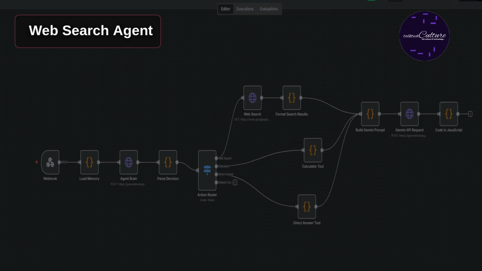So, in today's episode, we're going to be building a web search AI agent with one of the most powerful automation tools. Stay tuned.